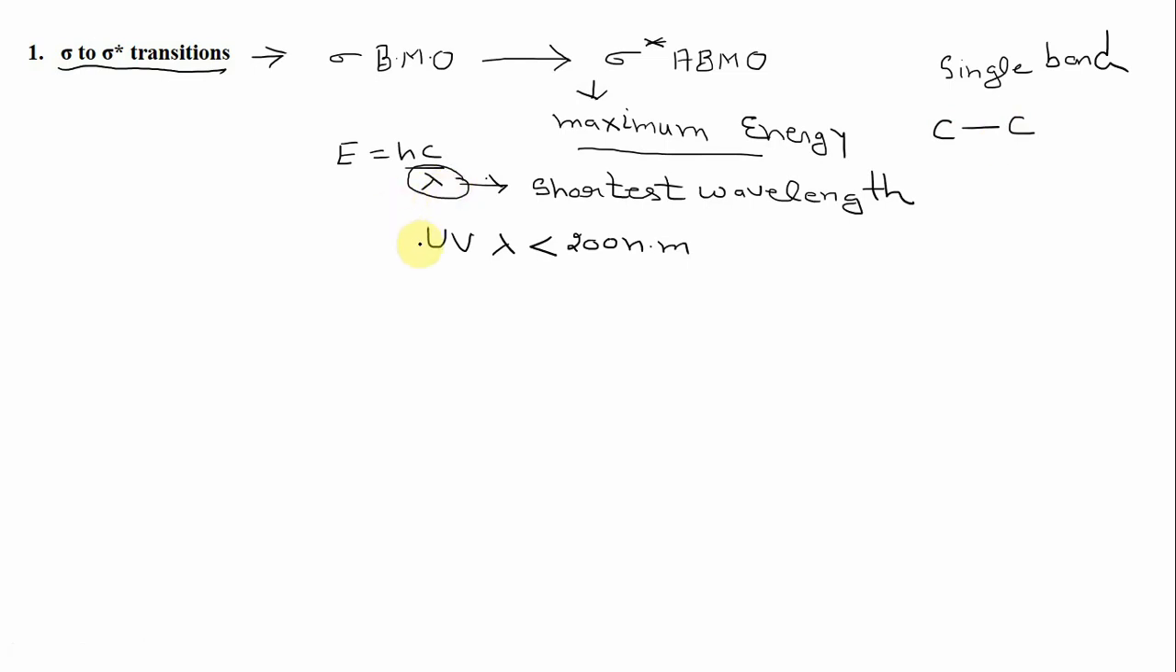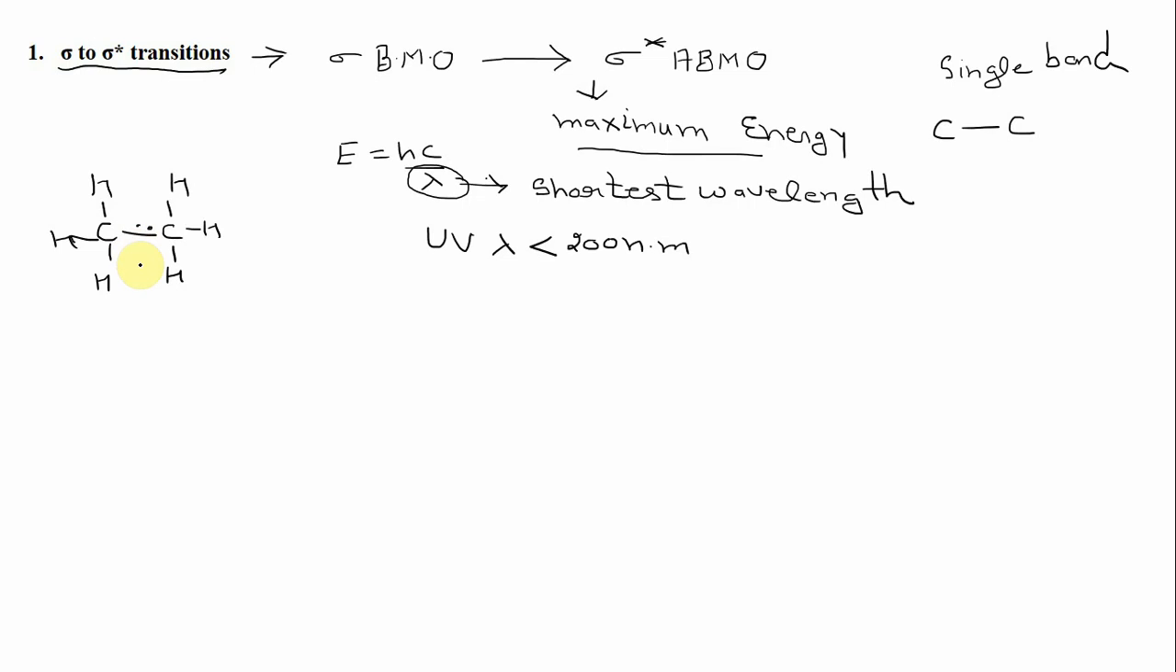For example, in methane, now suppose you have a methane molecule. In methane, these sigma to sigma star transitions take place since there are only single bonds. So in these sigma to sigma star transitions, an electron from the sigma bond or the sigma molecular orbital jumps to the sigma star anti-bonding molecular orbital.